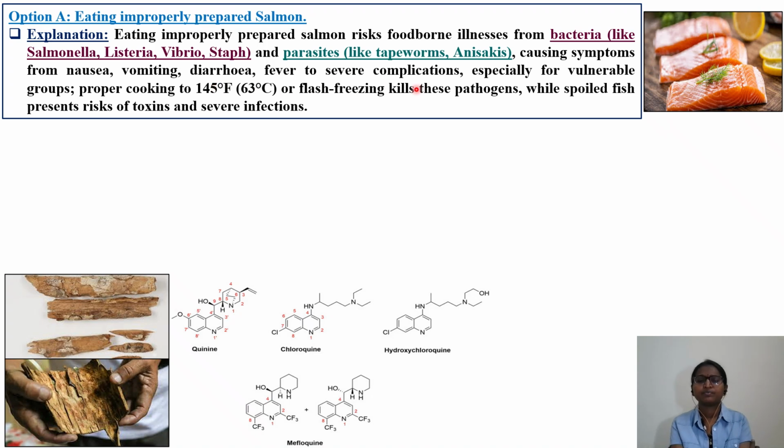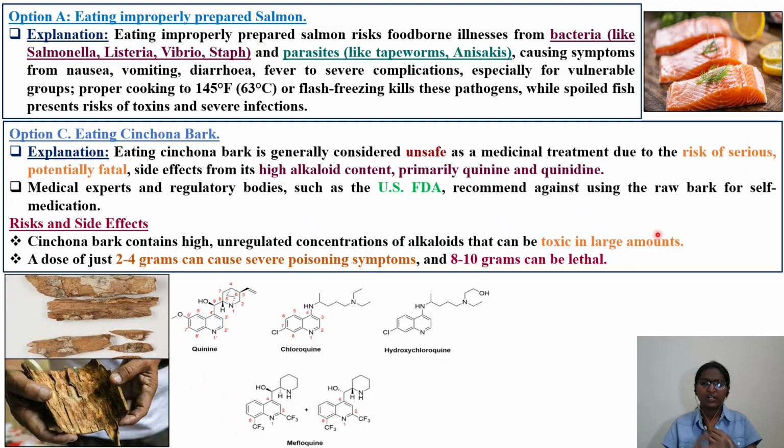Once you heat the fish up to 145 degrees Fahrenheit or 63 degrees centigrade, most of the pathogens will be killed. But once toxins are there, in the case of spoiled fish, they will still remain and will cause severe illness.